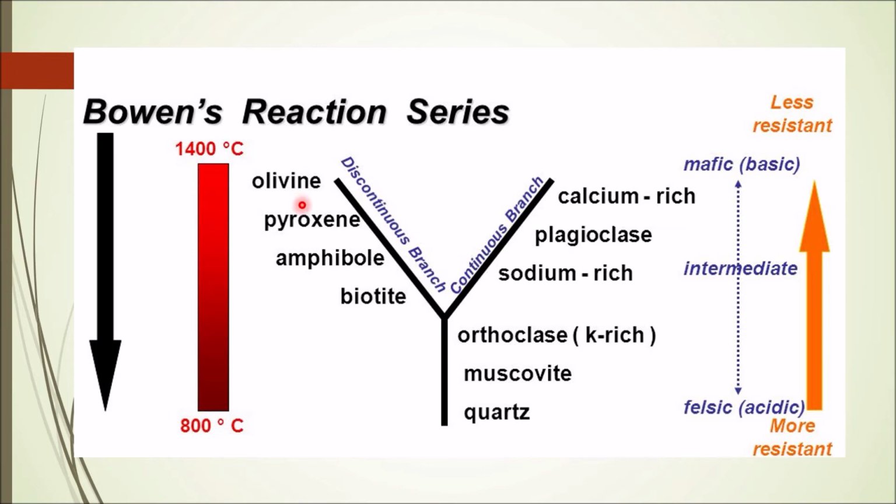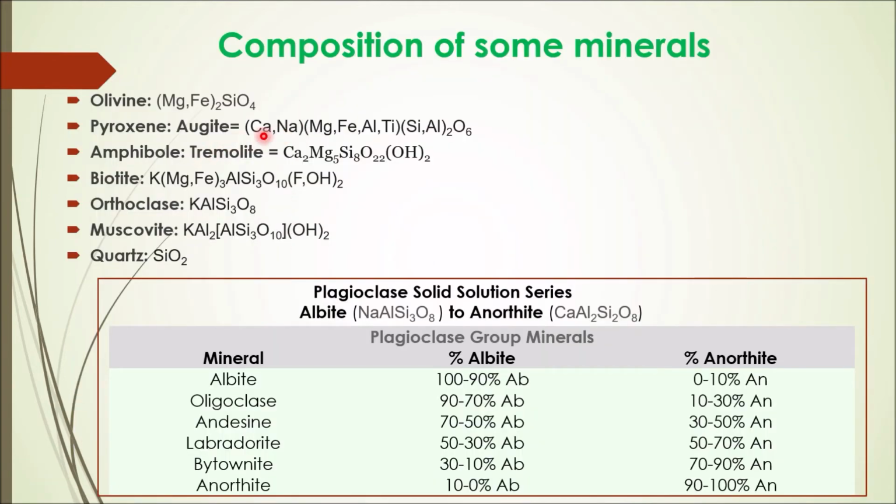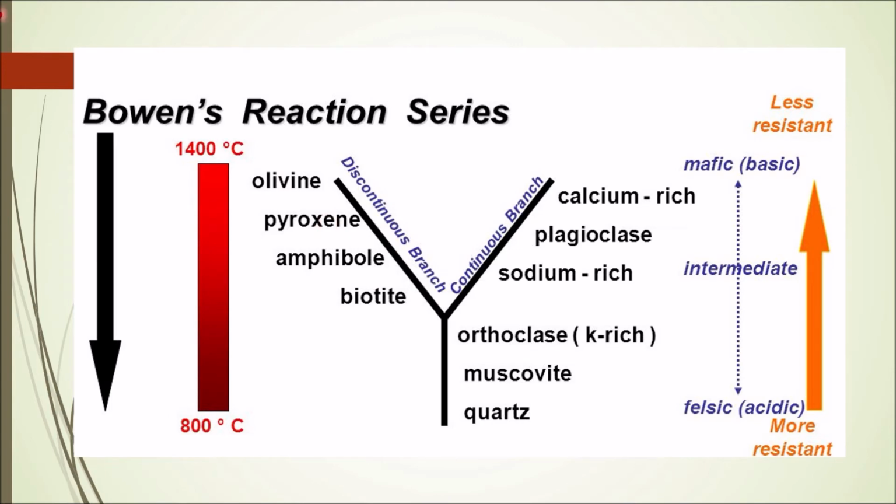formed will no longer be compatible with the melt, and so it will start reacting. It will start reacting with the melt, and a new mineral will be formed in the form of pyroxene. So let's see what is pyroxene. This is the formula of one of the pyroxene minerals, and it contains silica higher than olivine, because gradually our melt becomes rich in silica, and so pyroxene then reacts with the melt to form amphibole, and so on, amphibole will form biotite by reacting with the melt.